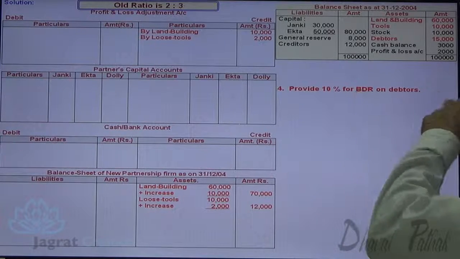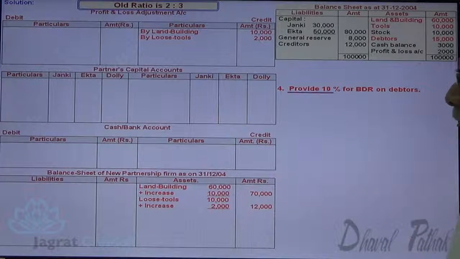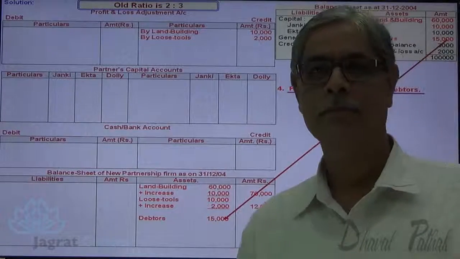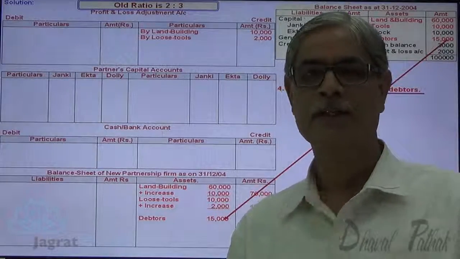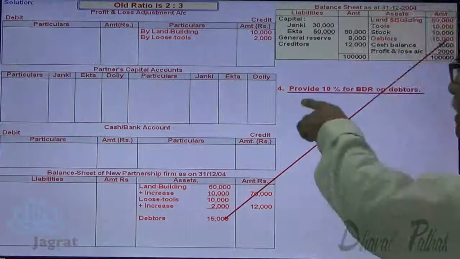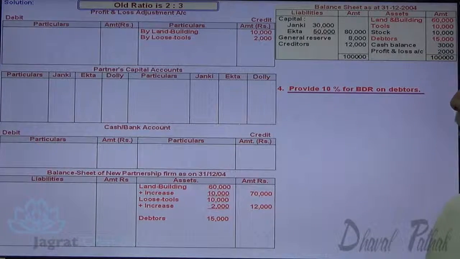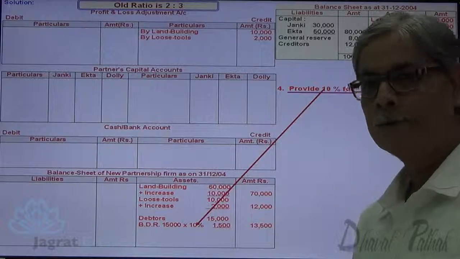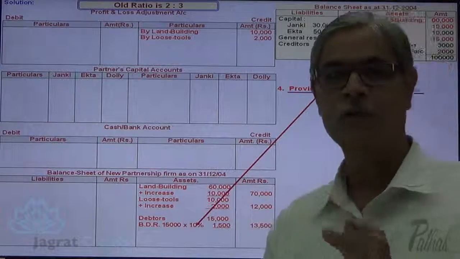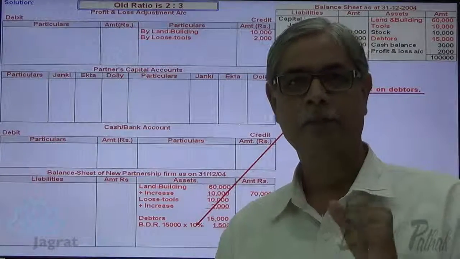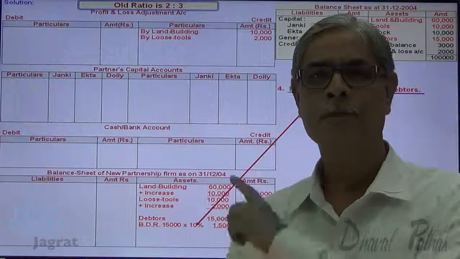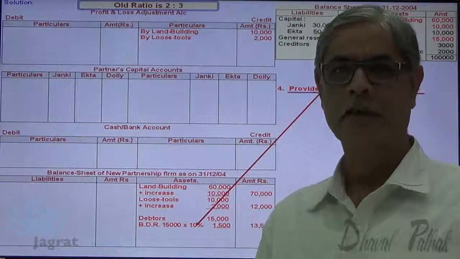Provide 10% bad debt reserve on debtors. Debtors are 15,000. That I write in the inner column of the balance sheet asset side. Now bad debt reserve is to be provided at 10%. So 15,000 into 10%, 1,500 is a bad debt reserve. This is a reserve created out of profit to provide for loss on account of bad debts. So it's a creation of reserve, bad debt reserve.